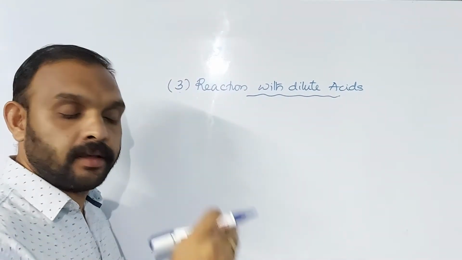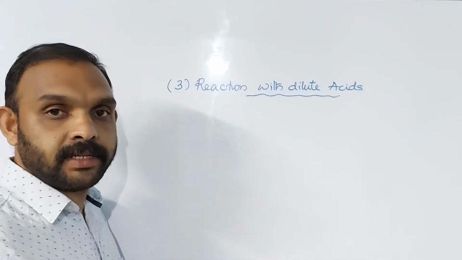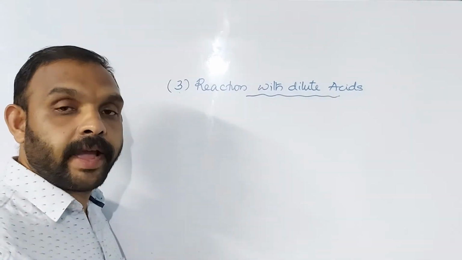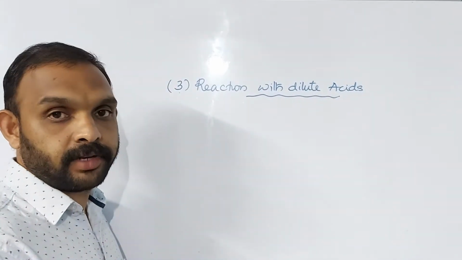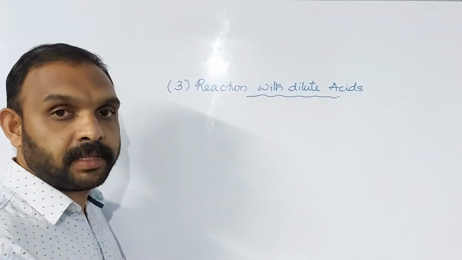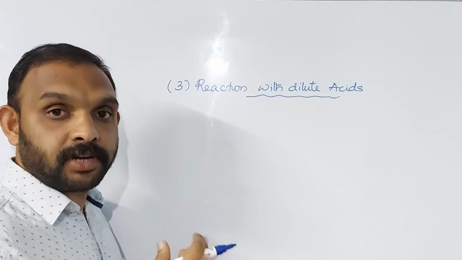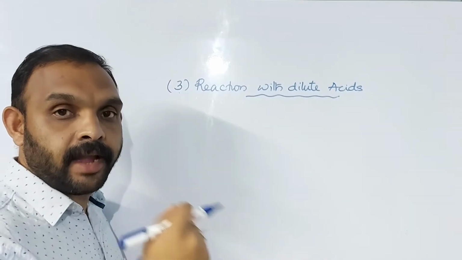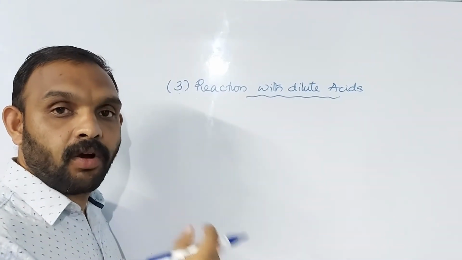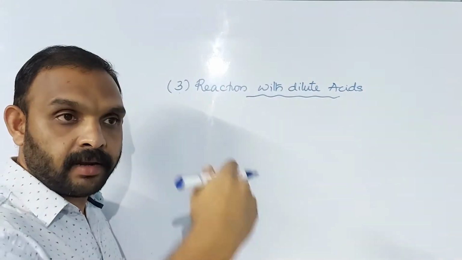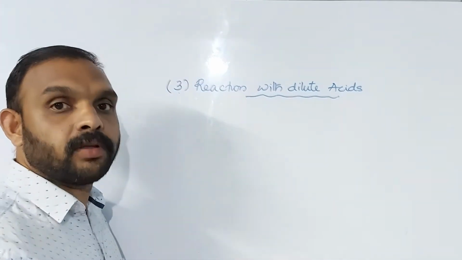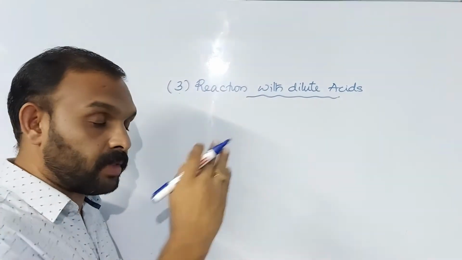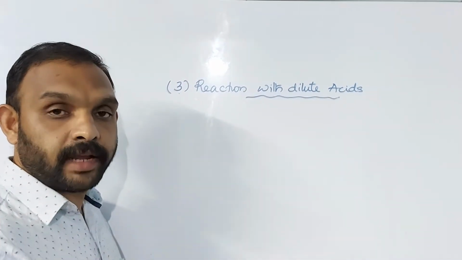Metals like copper, silver, gold, platinum, etc., are considered less reactive metals. They will not react with dilute acids to liberate hydrogen gas. You have to remember this because you may get tricky questions in your board examination. Metals like copper, silver, gold, platinum, etc., are in the reactivity series just below hydrogen. They cannot liberate hydrogen from the dilute acids, so they will not react with dilute acids.